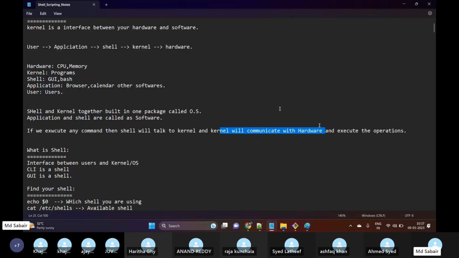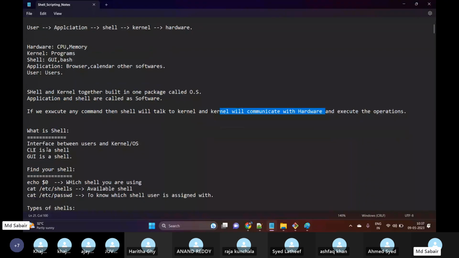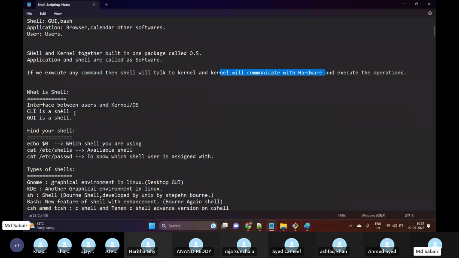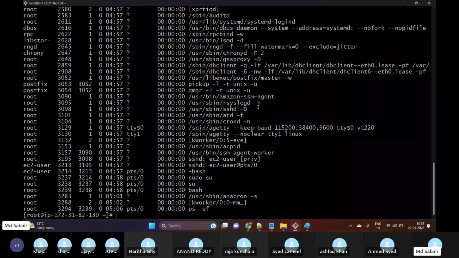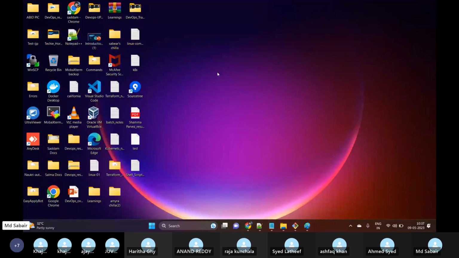Now, what is a shell? As I said, a shell is an interface between users and the kernel or operating system. CLI is a shell. GUI is also a shell. CLI is what we are seeing on this page, and GUI is the graphical user interface.